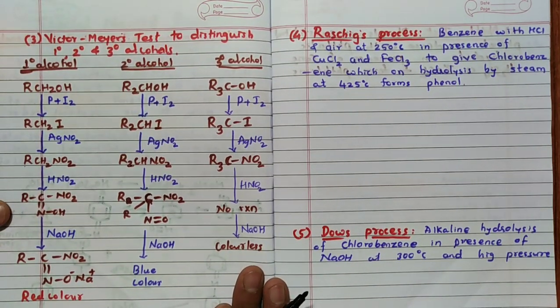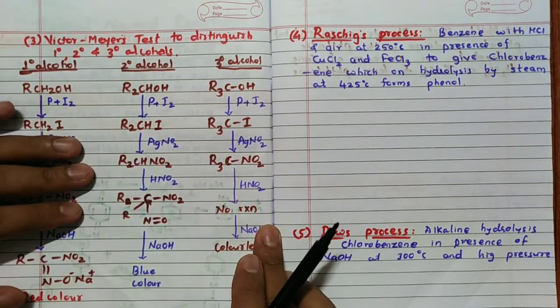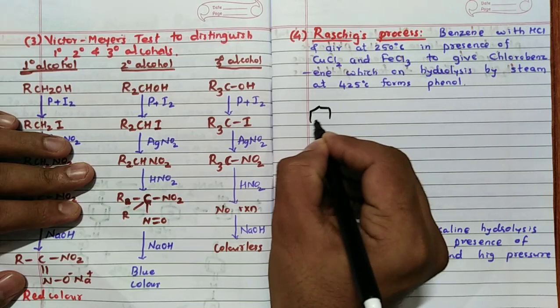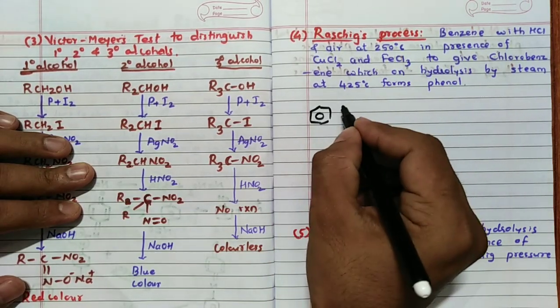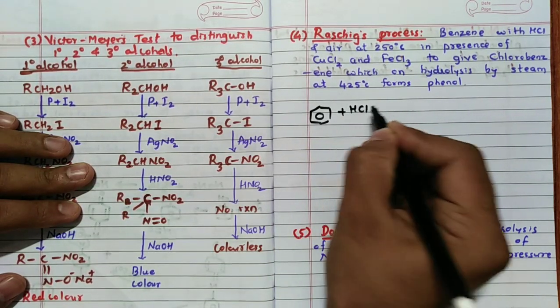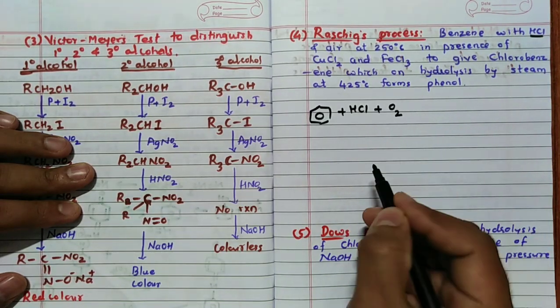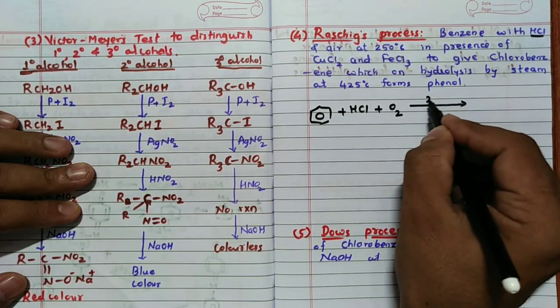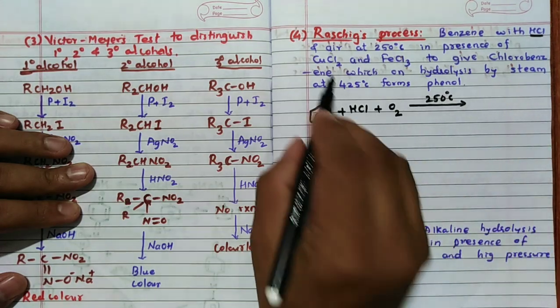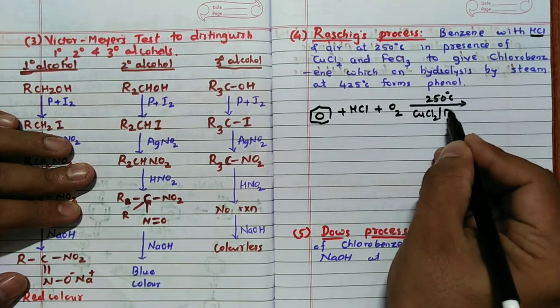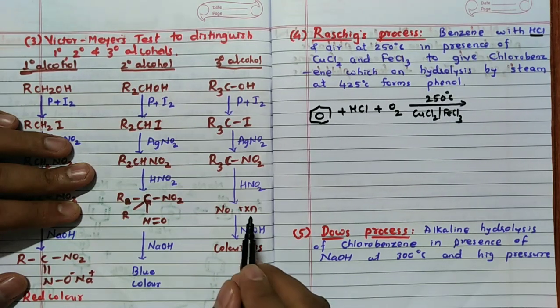Yes. Next we'll move to Raschig's process. Raschig's process, remember, it is the preparation of phenol. So here benzene reacts with HCl in presence of oxygen at, remember, 250 degrees Celsius, and also in presence of CuCl2 and FeCl3 as a catalyst.